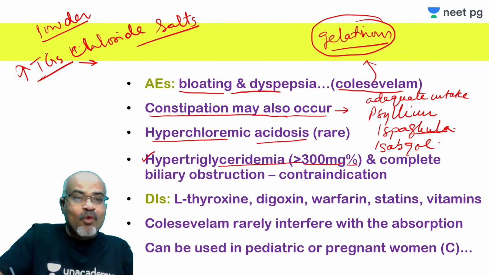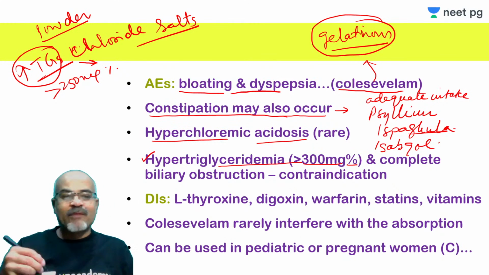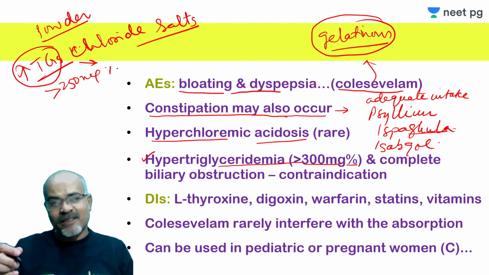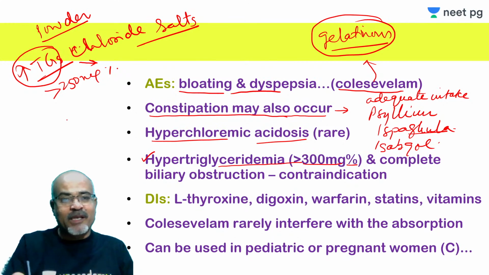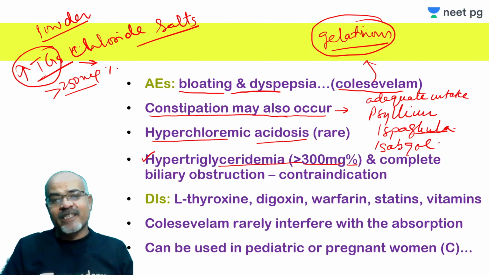And this is more common if the patient has an initial triglyceride of more than 250 mg%. Those who have normotriglyceridemia, there is not much rise in triglyceride, but those who have more than 250 milligrams, then it is there. So it is contraindicated in those who have more than 300 milligram%.